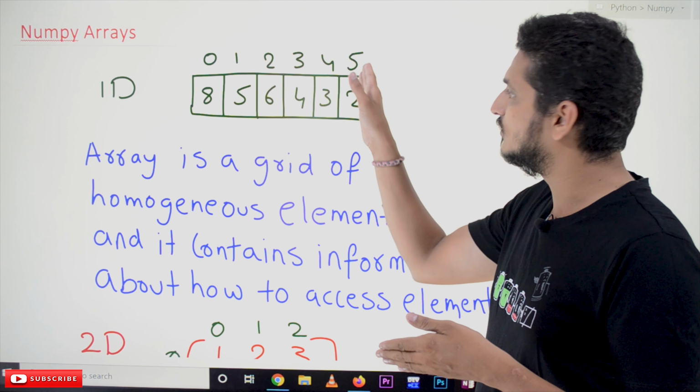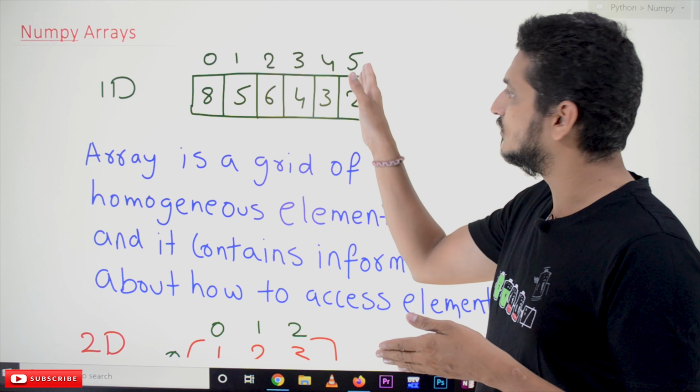What are two-dimensional arrays? Two-dimensional arrays have rows and columns. These are rows, and the indexing starts from 0, 1. How many rows are there? 2 rows are there. The index is 0 and 1. How many columns are there? 3 columns are there. Index is 0, 1, 2.